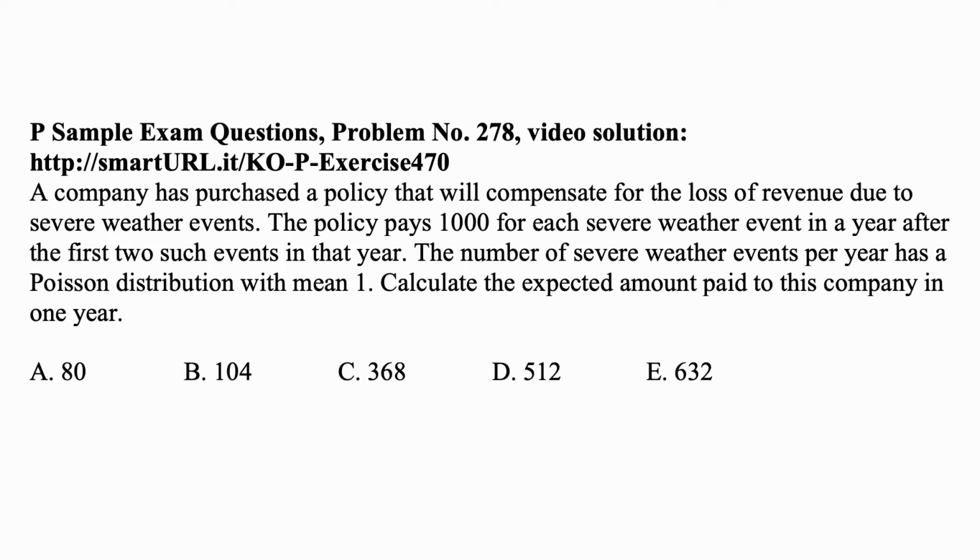Here's a problem for today for exam P on probability. The company has purchased a policy that will compensate for the loss of revenue due to severe weather events. The policy pays $1,000 for each severe weather event in a year after the first two such events in that year. The number of severe weather events per year has a Poisson distribution with mean 1. Calculate the expected amount paid to this company in 1 year.